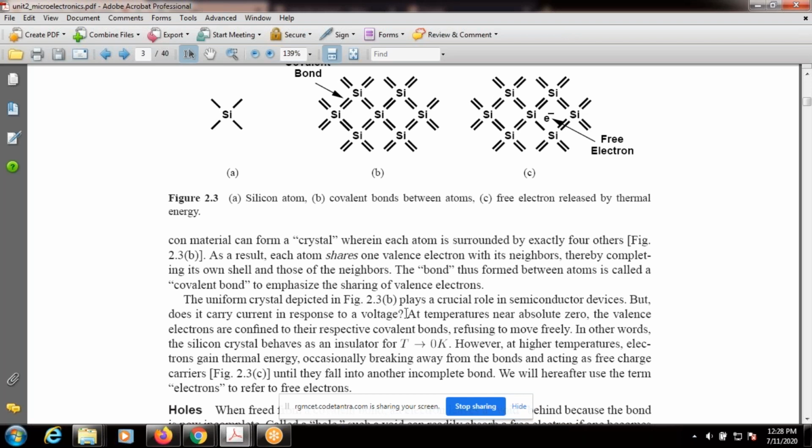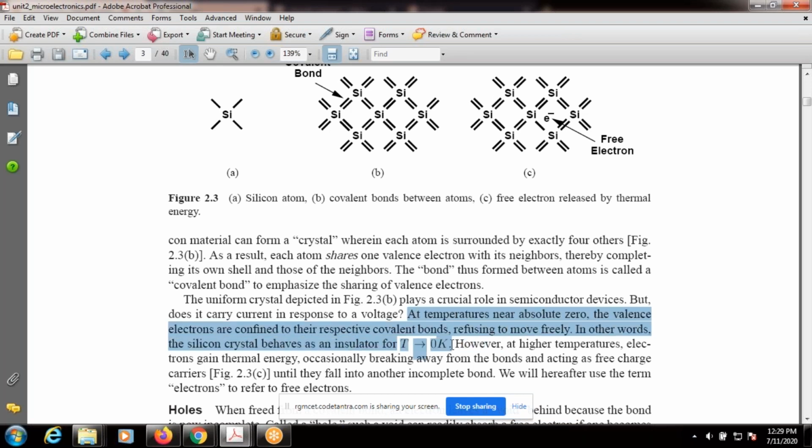First of all, at temperatures near absolute zero, the valence electrons are confined to their respective covalent bonds, refusing to move freely. In other words, the silicon crystal behaves as an insulator at 0 degrees Kelvin.